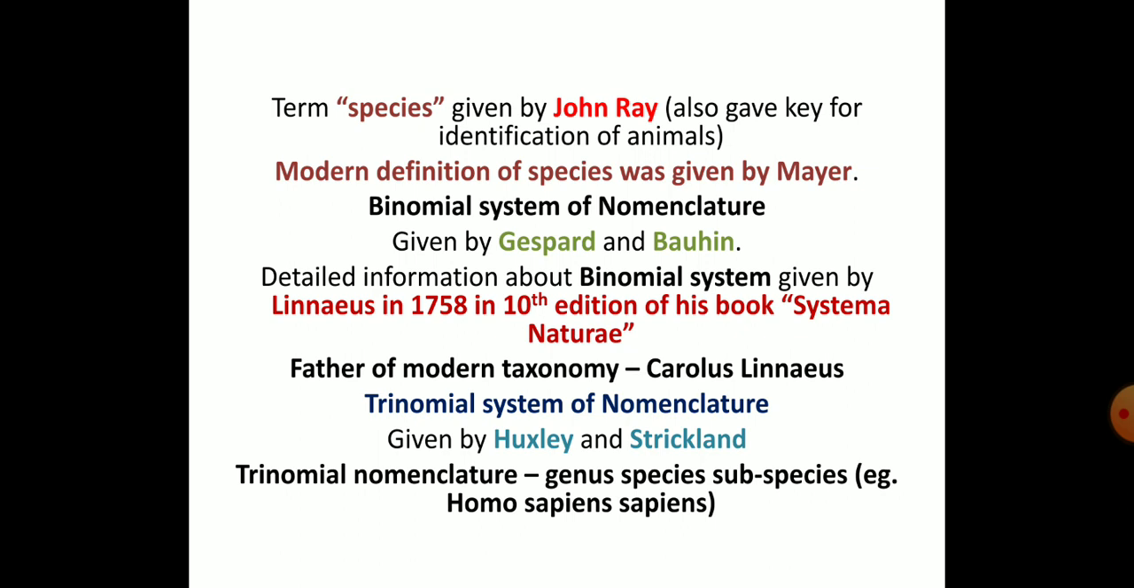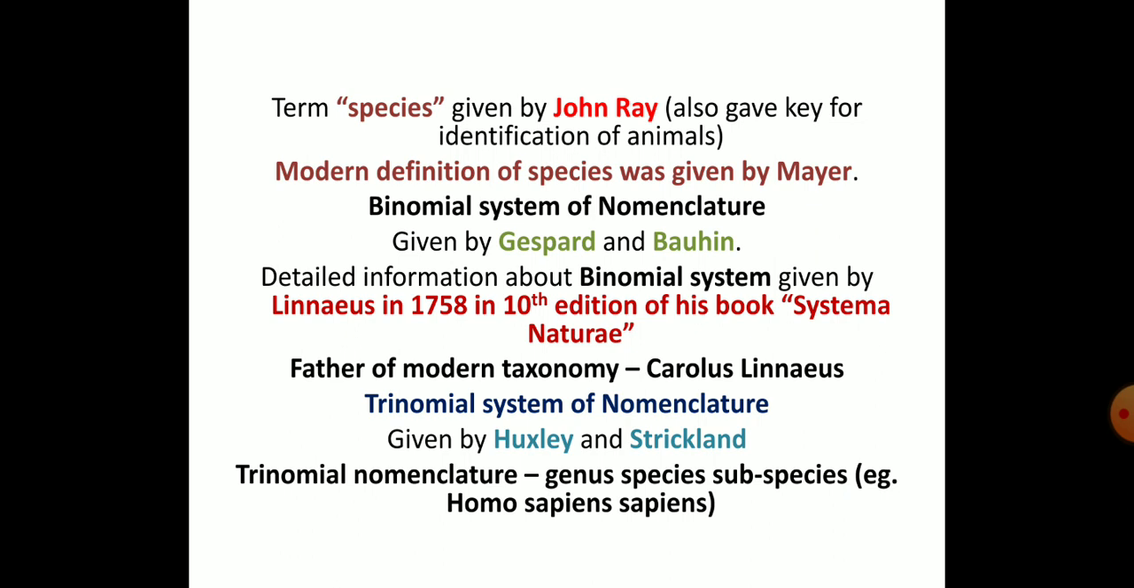So he said depending on the binomial system of nomenclature. The detailed information on the binomial system was given by Carl Linnaeus in 1758 in the 10th edition of his book, that is Systema Naturae. So he is also called the father of modern taxonomy.